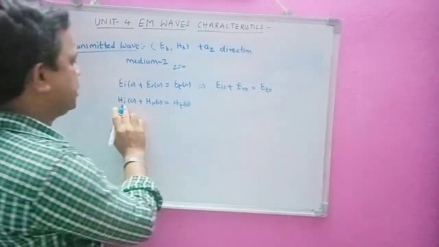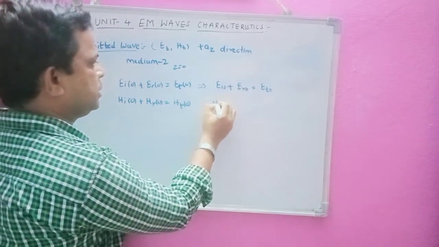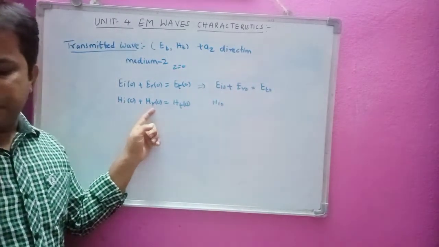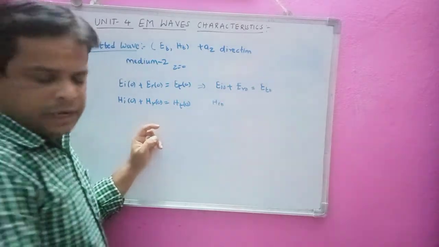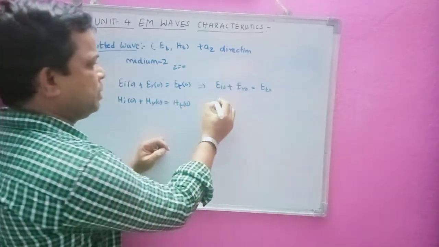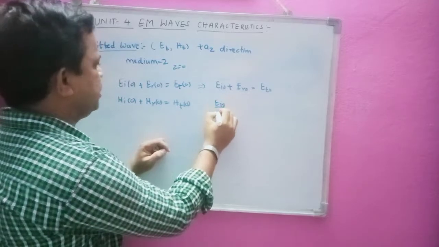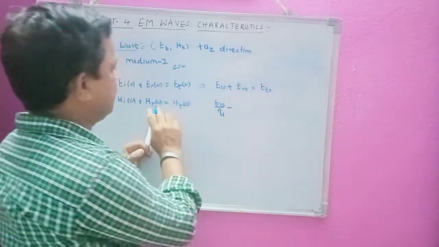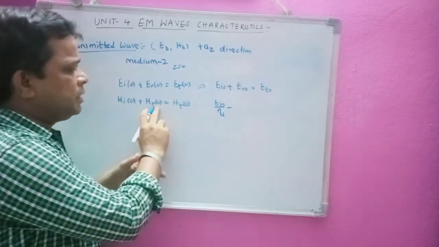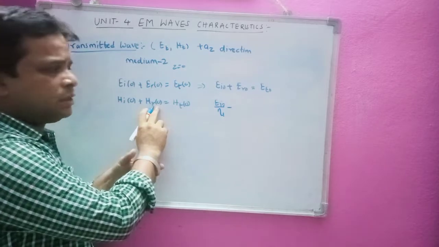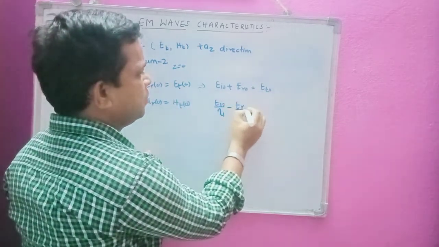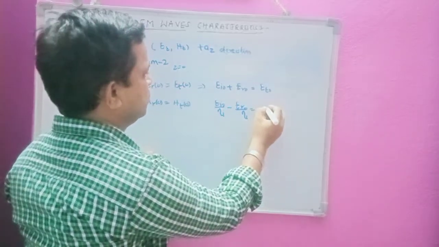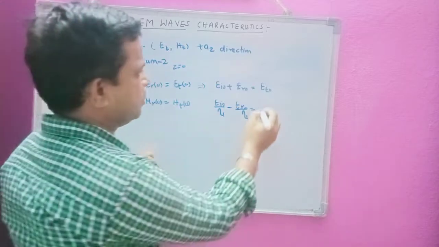And for the magnetic field, if you see the equation, the reflected field is in the negative direction, so I can write it in terms of E: EI naught by eta 1 for the incident wave, and minus ER naught by eta 1 for the reflected wave, because the direction is minus, equals HT, that is ET naught by eta 2.